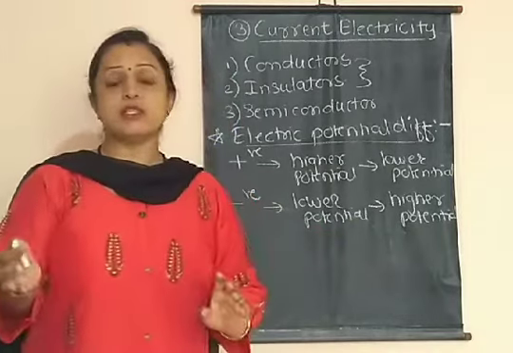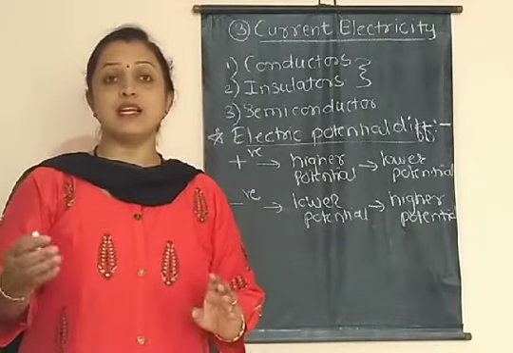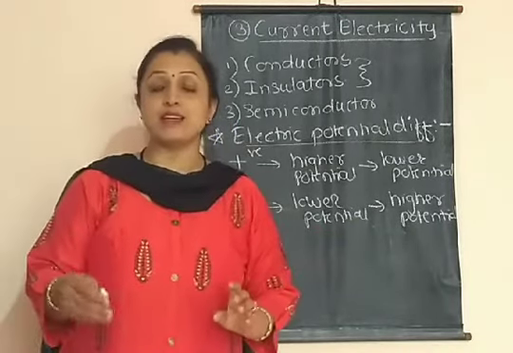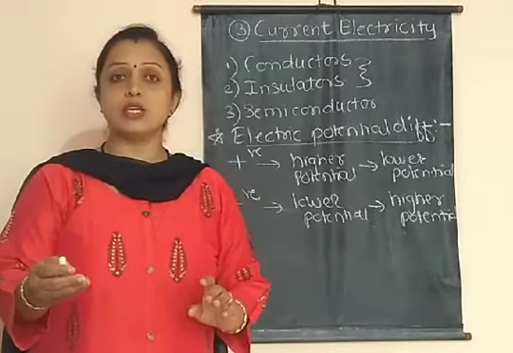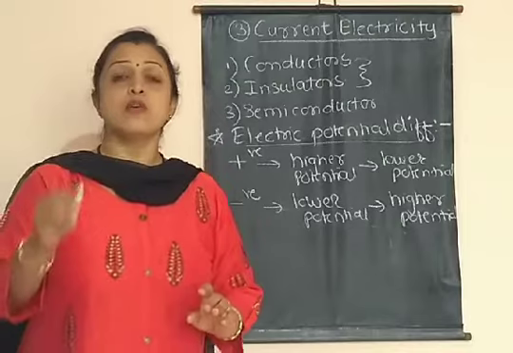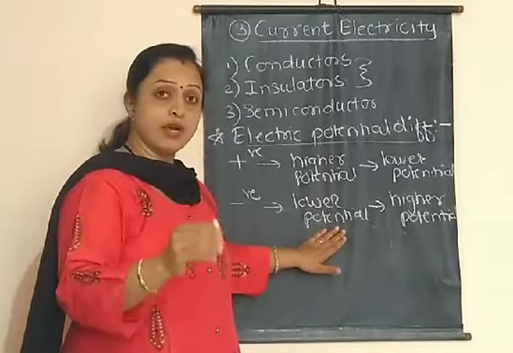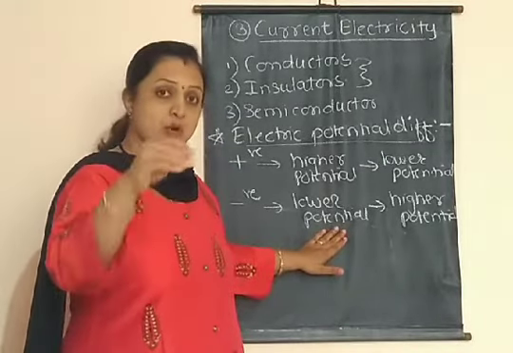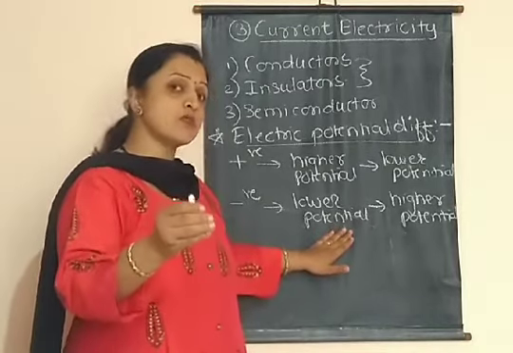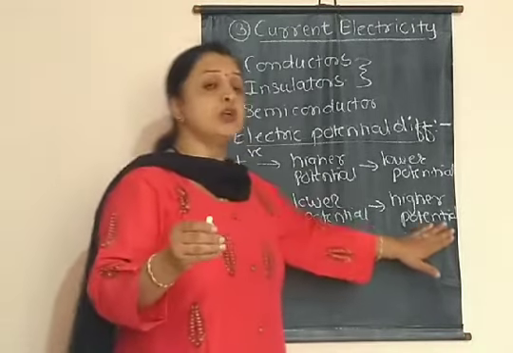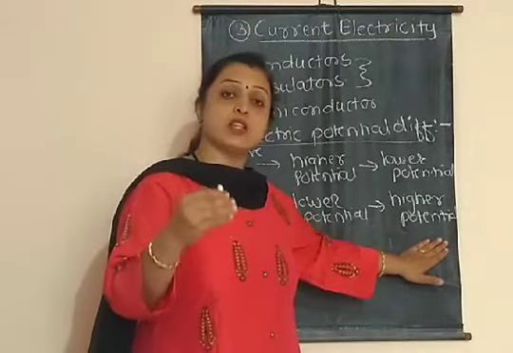You can give a simple example of the lightning strikes on the earth during rainy season. And what is the reason behind this? That is due to the flow of electrons from the lower potential point on the clouds to the higher potential point, which is on the earth.